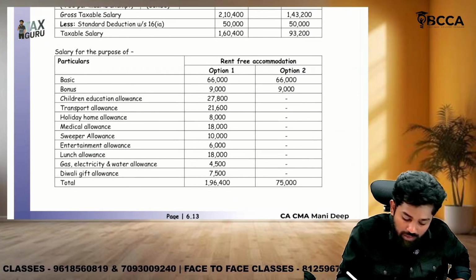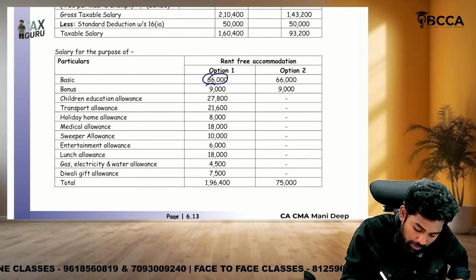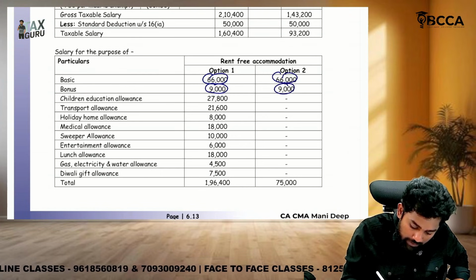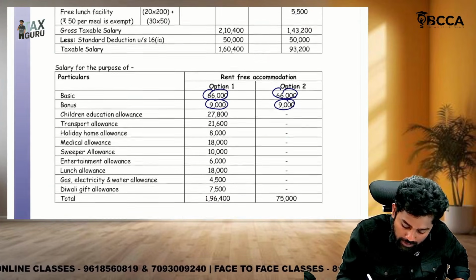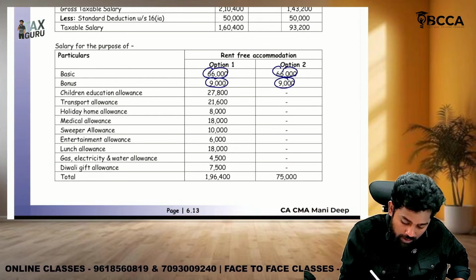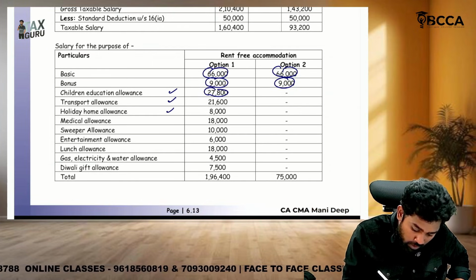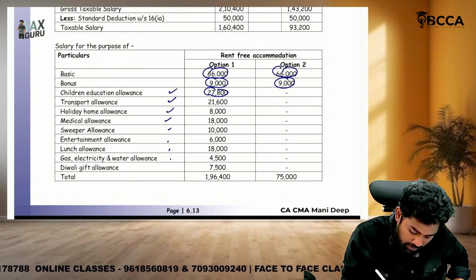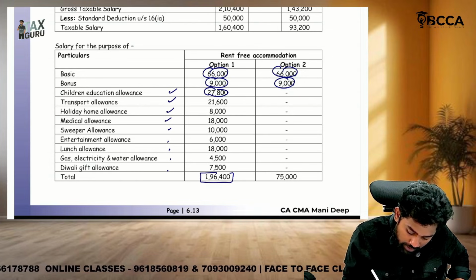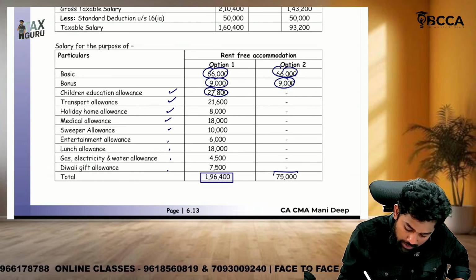In option 2 allowances are not there. So basic is commonly taken, bonus is commonly taken. Allowances are not there in option 2, so nothing is taken. Whereas in option 1, all this has been taken: child education element, taxable part only, sir. Transport, holiday, medical, sweeper, entertainment, lunch, Diwali gift. So total here 1,96,400, here 75,000.